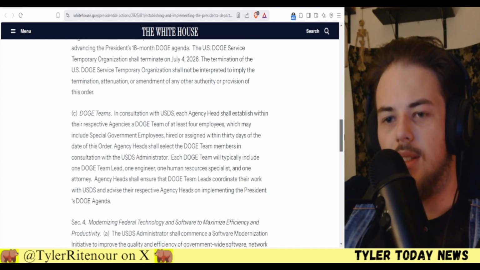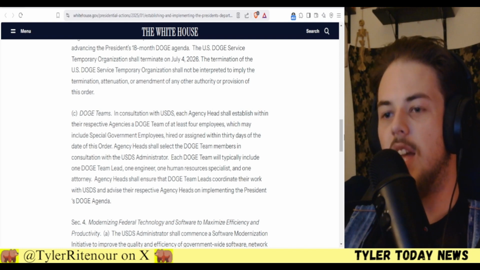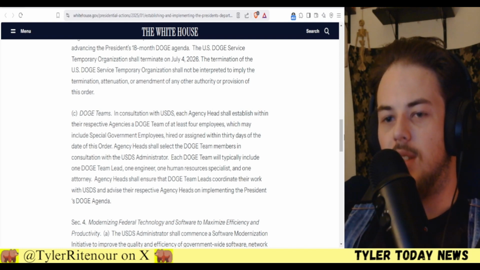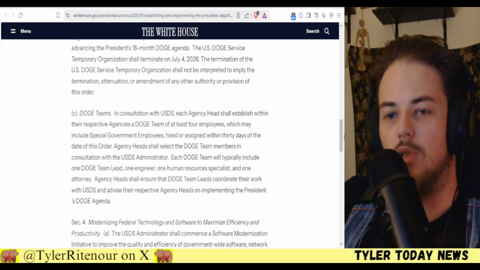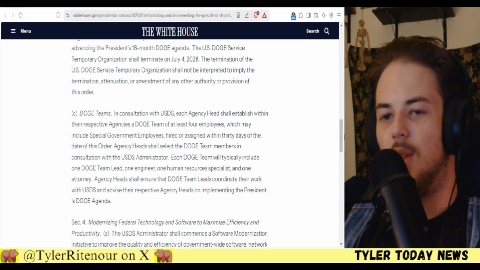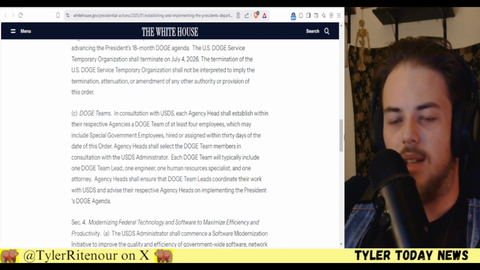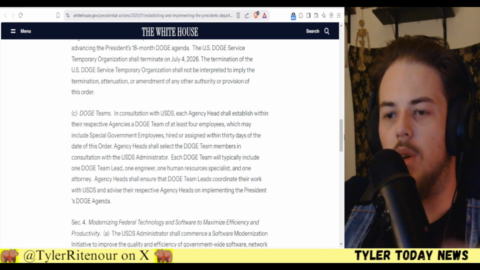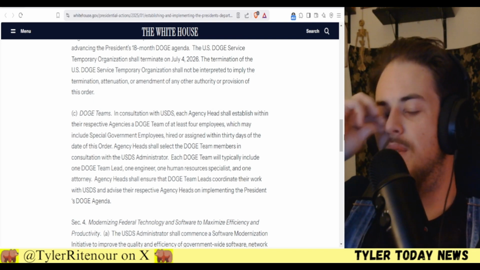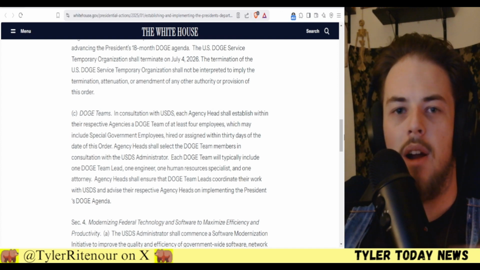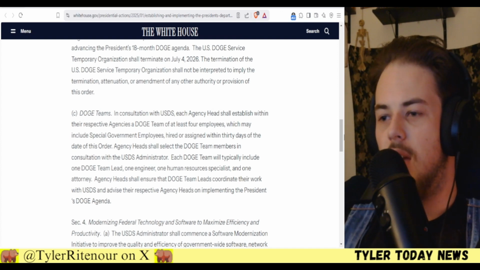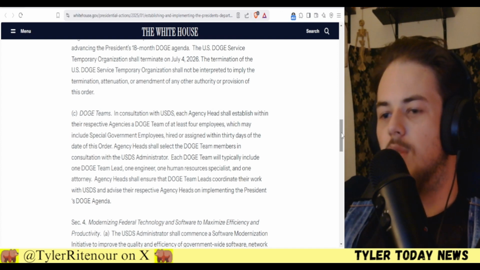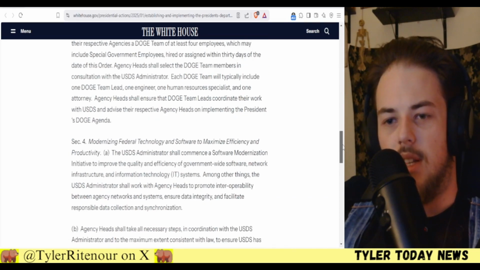Basically what this establishes is that each government organization or agency will need to establish a team of DOGE members. And I'm assuming the role of those DOGE members is going to be exactly what the organization is there for, government efficiency. So they're going to be firing people that don't need to be there, updating systems that are out of date, basically just making things run smoother. So that's actually really cool.